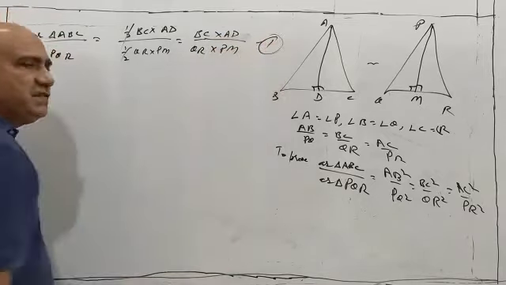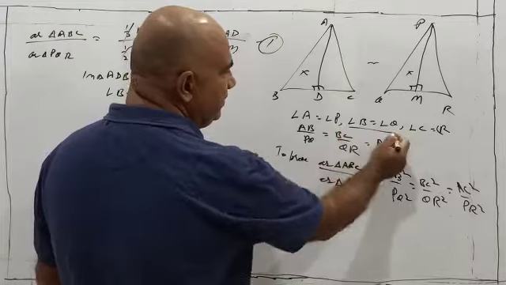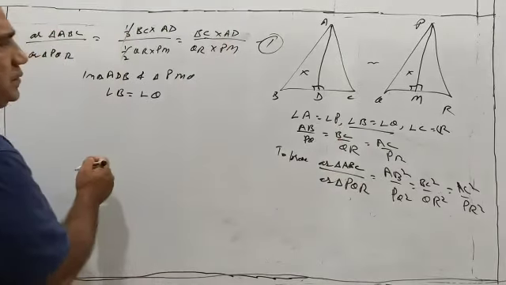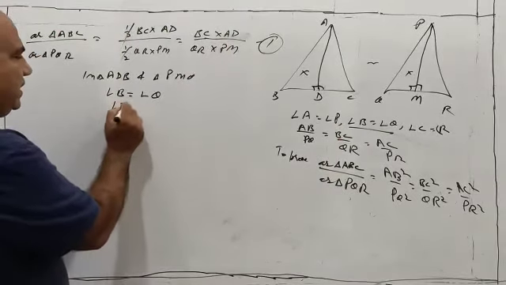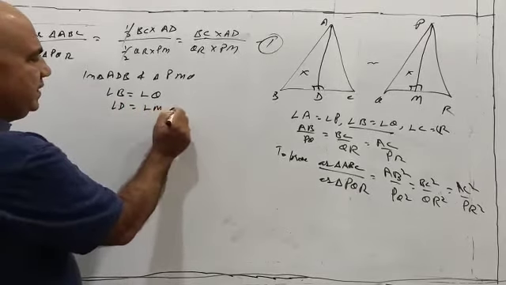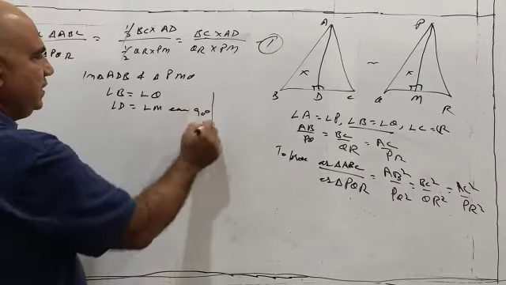Now in these two triangles, you can see in triangle ADB and triangle PMQ, we have angle B is equal to angle Q. Also you have angle D is equal to angle M, each 90 degrees.